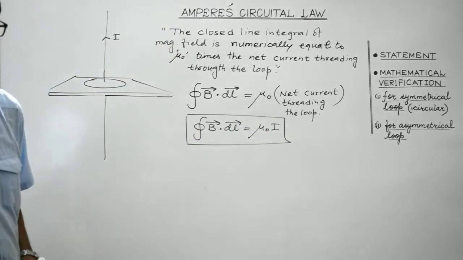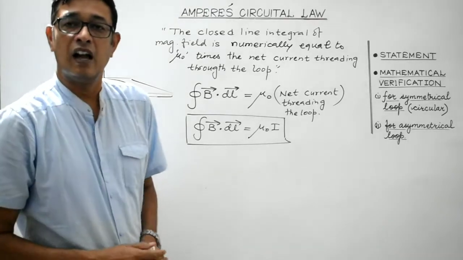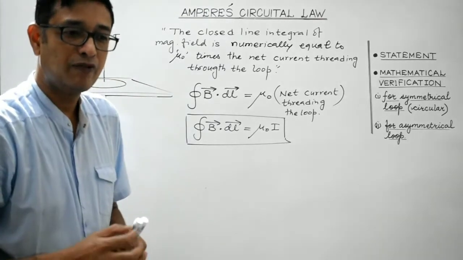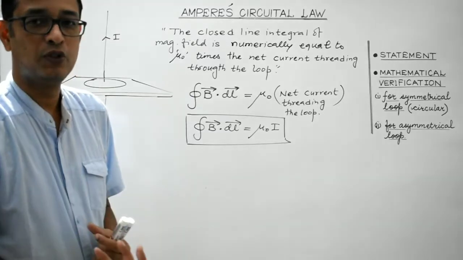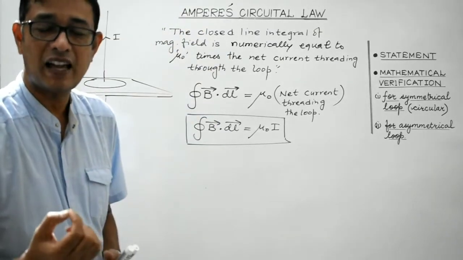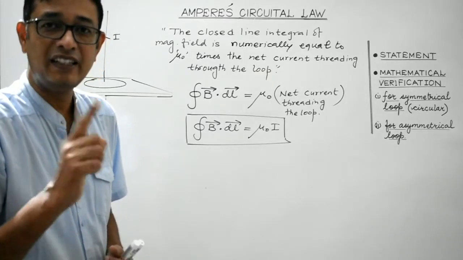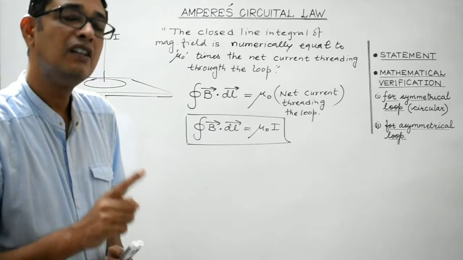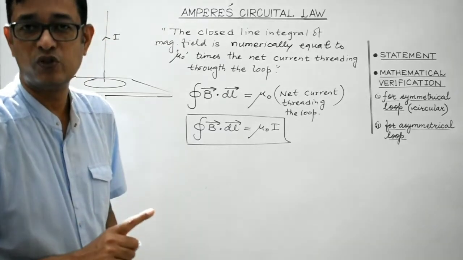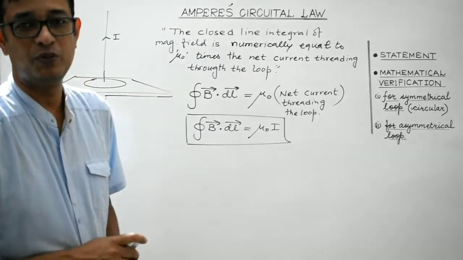Ampere's Circuital Law. I repeat, students, Ampere's circuital law is applicable for any closed loop through which some net current is threading. So in such a case, Ampere's circuital law states that the closed line integral of the magnetic field is always numerically equal to mu naught times the net current threading through the loop, right?